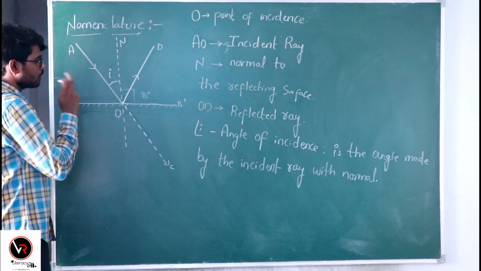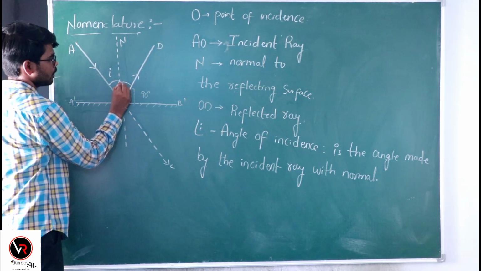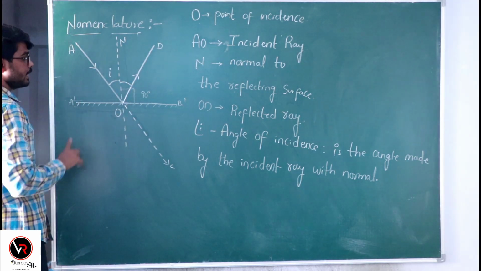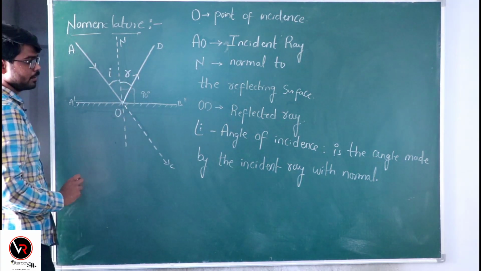Also, the reflected ray is making a certain angle with the normal, and we call this angle the angle of reflection, denoted by the small letter r.